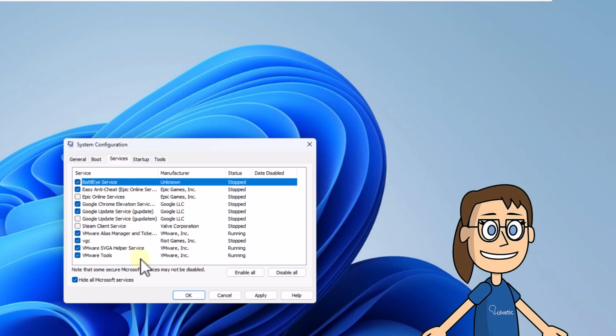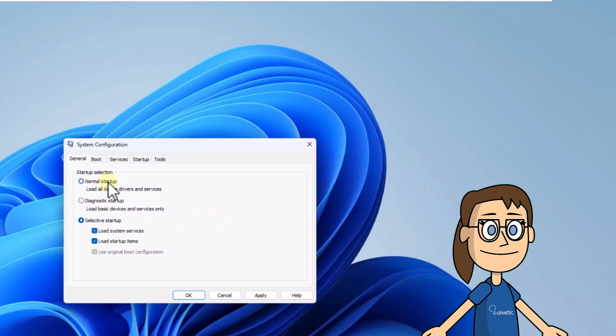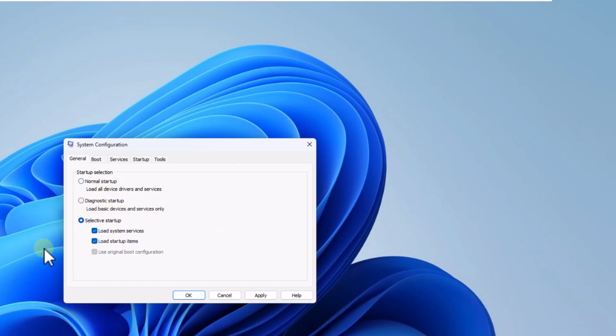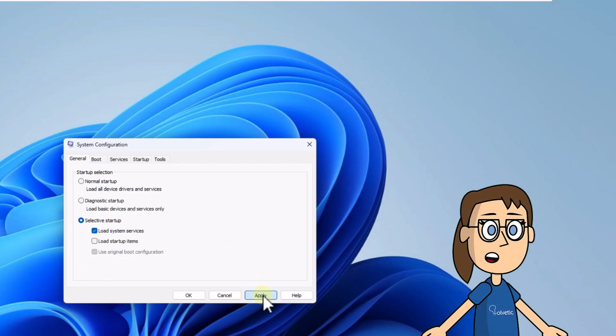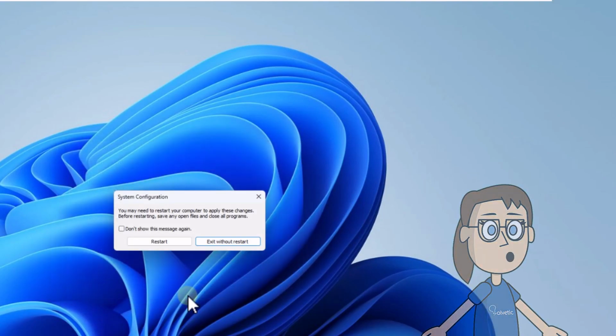Now, in the General tab, activate the Selective Startup box. After this, uncheck the Load Startup Items box. Finally, click Apply and OK, then click Restart to apply the changes.